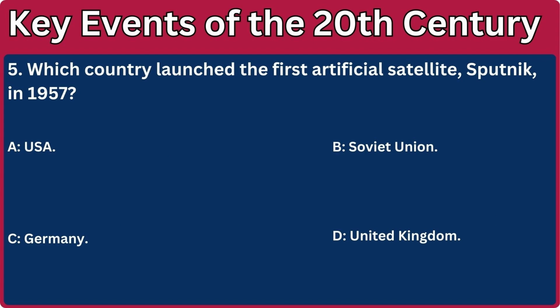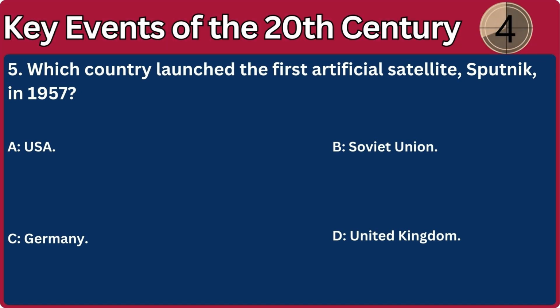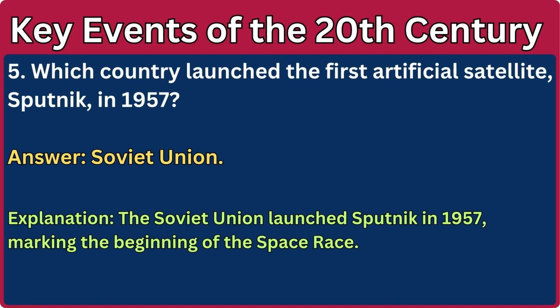5. Which country launched the first artificial satellite, Sputnik, in 1957? A. USA. B. Soviet Union. C. Germany. D. United Kingdom. Answer: Soviet Union. Explanation: The Soviet Union launched Sputnik in 1957, marking the beginning of the space race.